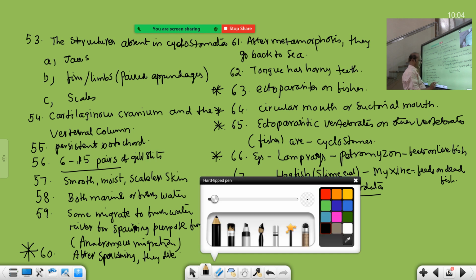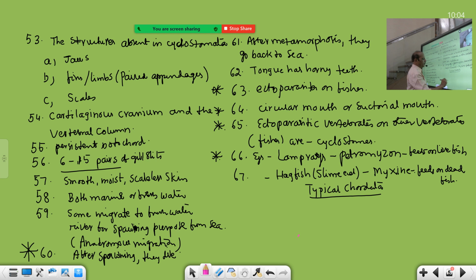I will draw here and you take this diagram. So this is like this. And here mouth is there, pharynx is there, and gut opens to the exterior as anus.